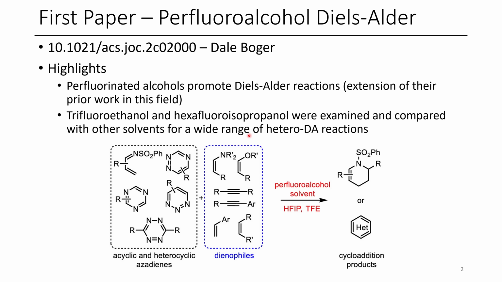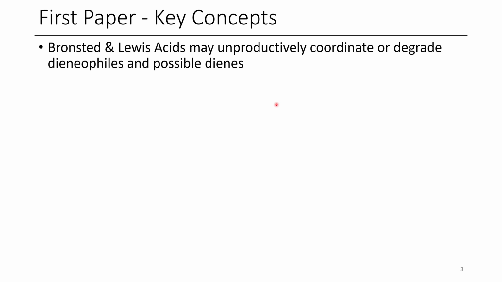In the case of these reactions, the perfluoroalcohol plays a role in hydrogen bonding to the diene or the dienophile without causing any decomposition of the dienophile. Typically, when fluorinated alcohols are employed, you want to do it to minimize reactions that could be caused by overly acidic solvents such as acetic acid.